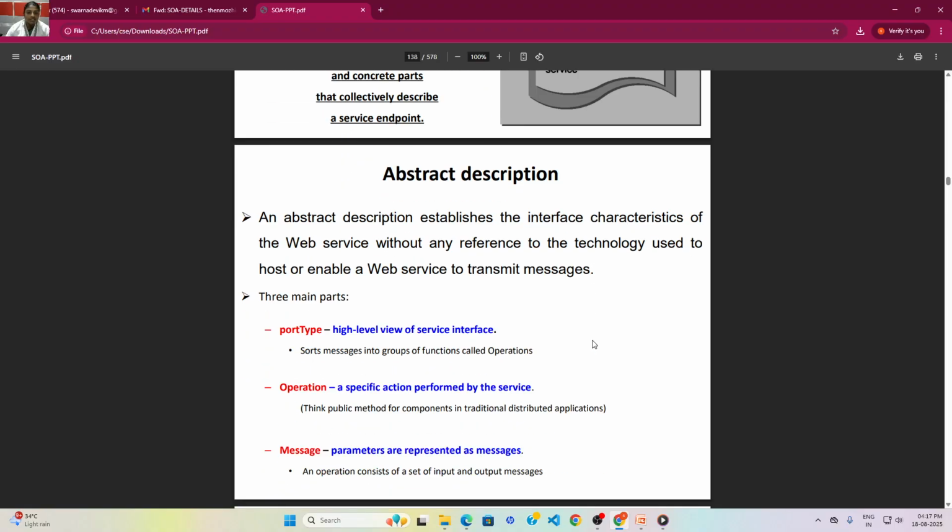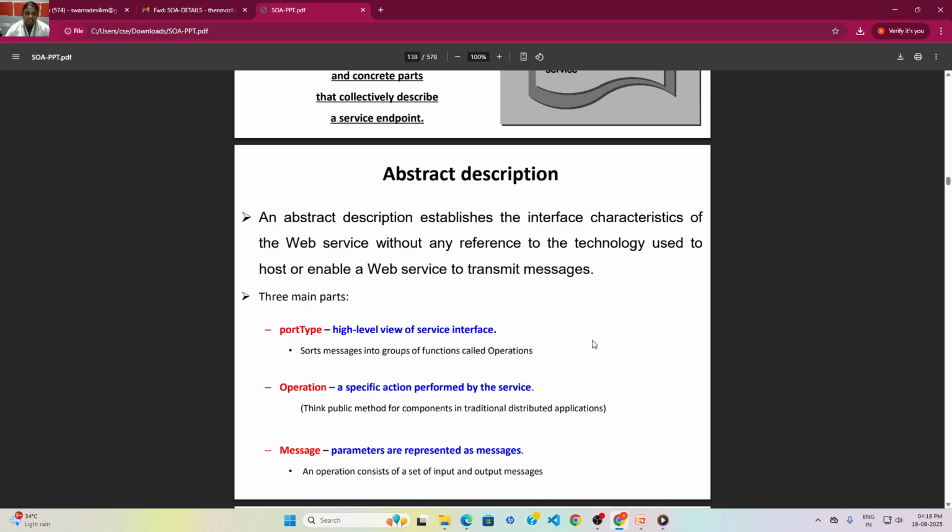Abstract description establishes the interface between services without any reference to the technology used or the host. Without knowledge of the client or the function, we can identify what problems have happened, or what interruption has occurred in the interface.